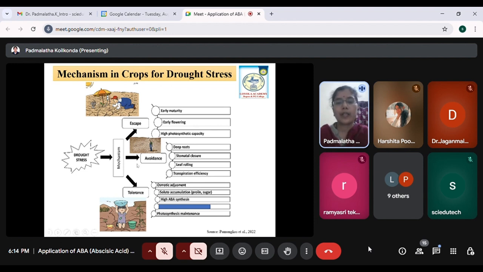The next mechanism is trying to avoid this drought condition. It can be mild drought, or optimum drought, or severe drought. So how does it avoid? Either by changing the root system. Usually plants have a taproot system or a fibrous root system. Then we have the primary roots, secondary roots, and the tertiary roots. So whenever the plant is sensing any drought condition, how does it try to avoid this?